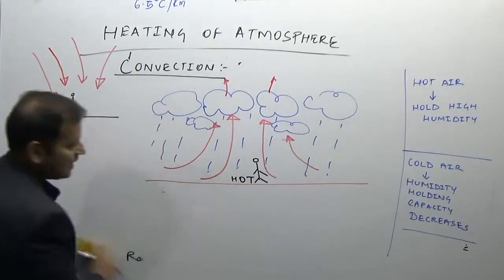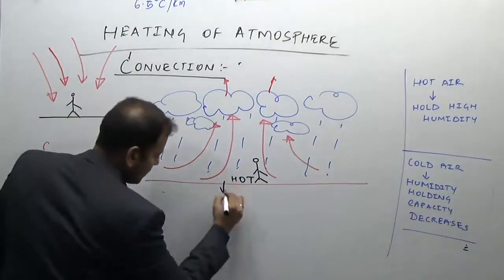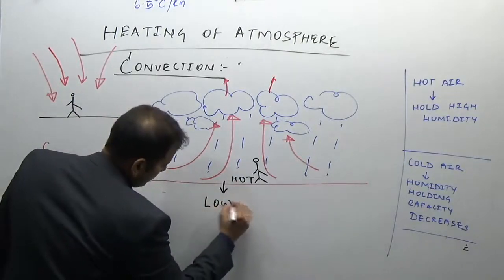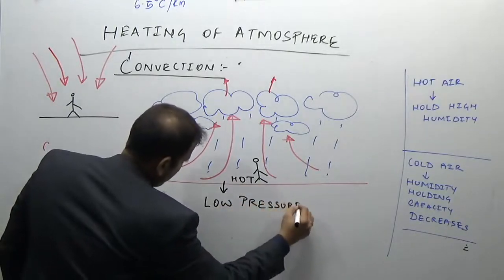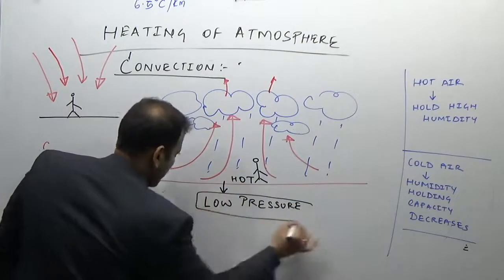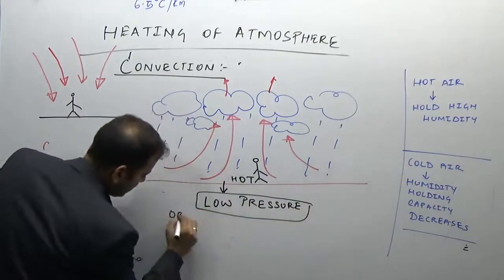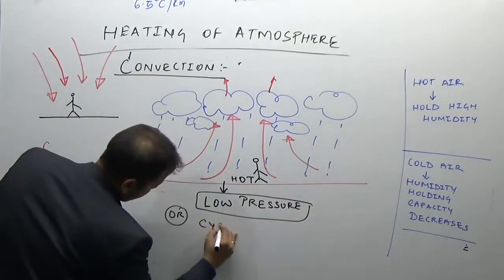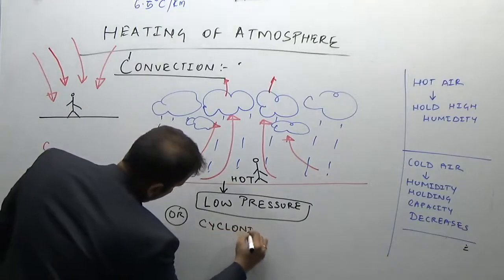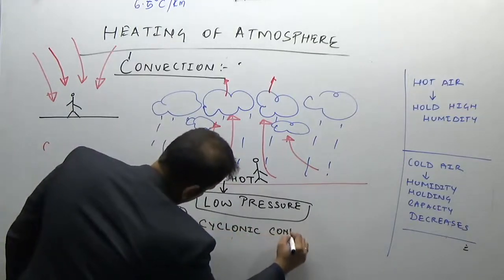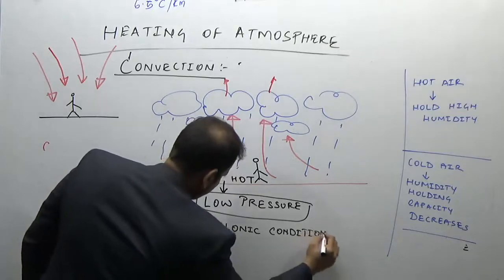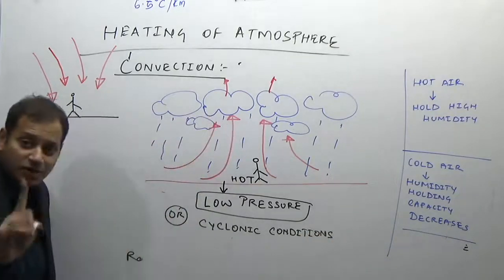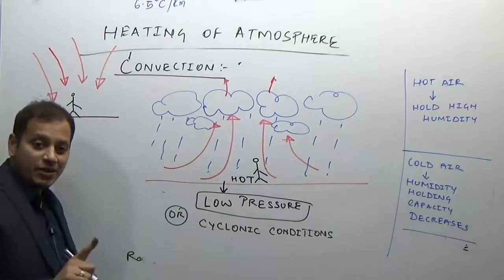Such an area is known as a low pressure or cyclonic condition. It is not a cyclone, you remember, it is known as cyclonic conditions.